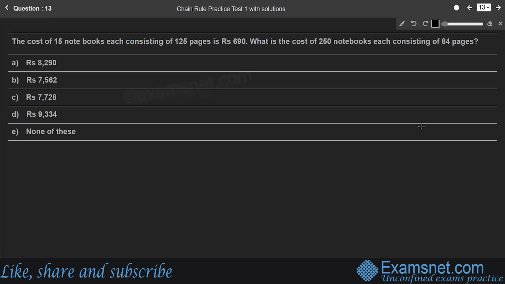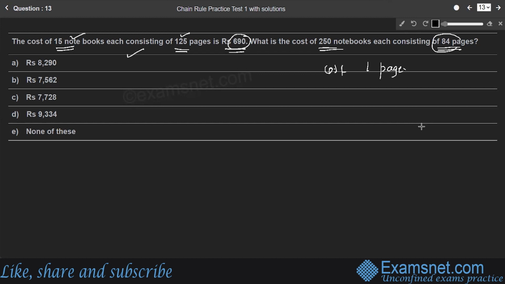Question 13. The cost of 15 notebooks, each consisting of 125 pages, is 690 rupees. What is the cost of 250 notebooks, each consisting of 84 pages? So in this question, students, let us find the cost of one page, right? What does one page cost? Because here 15 notebooks cost 690 rupees and each notebook consists of 125 pages, right? Using this information, you have to find the cost of one page.